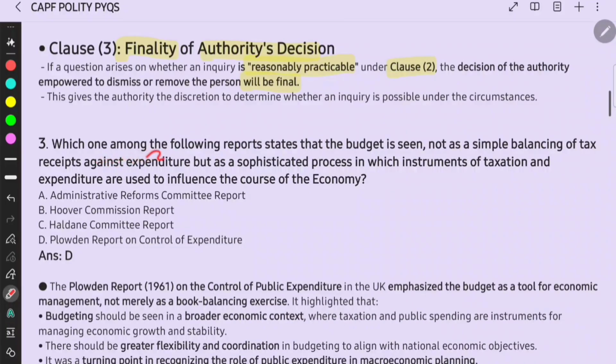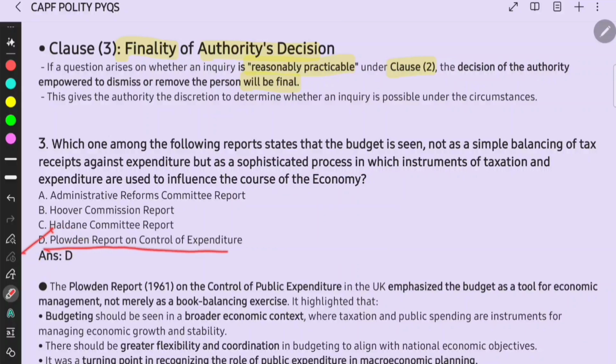Then the third question is, which one among the following reports states that the budget is seen not as a simple balancing of tax receipts against expenditure, but a sophisticated process in which instruments of taxation and expenditure are used to influence the course of the economy?